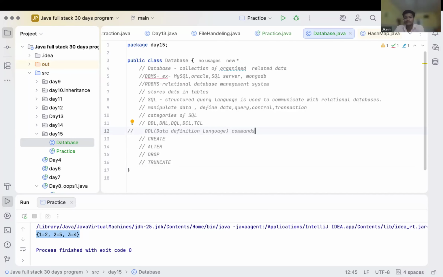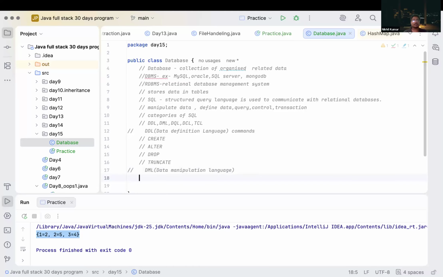We will learn about it later. Then we have DML. What is DML? Data manipulation language. Inside DML, what do we have?